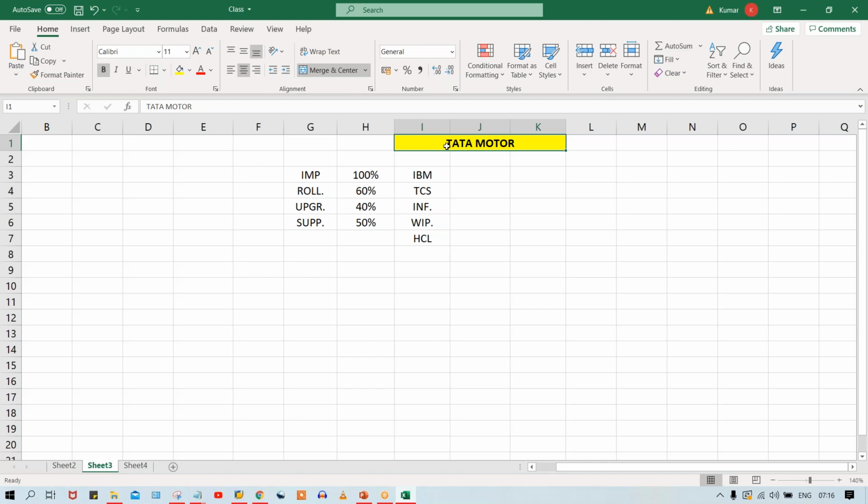In order to implement SAP, Tata Motor is going to contact either IBM, TCS, Infosys, Wipro, HCL, any of these consulting companies or IT companies, because they know these people have a huge team of consultants. These people will install this SAP in Tata Motor, and they will customize this SAP for Tata Motor so that they can use it, right? Again, in that also there are a huge number of processes, guys. Tata Motor is quite clever. If they have to go for SAP installation, it doesn't mean that they are going to invite only a single player.